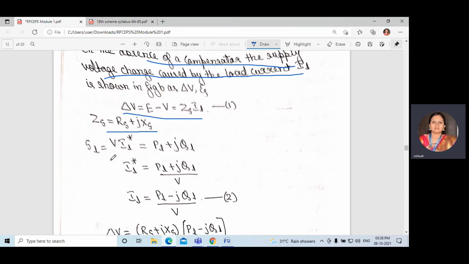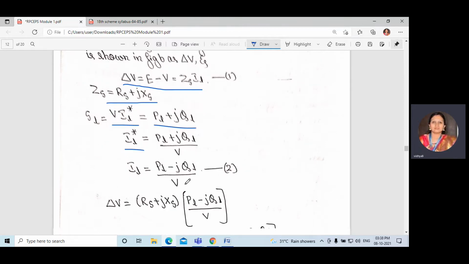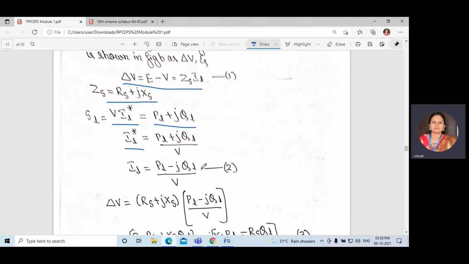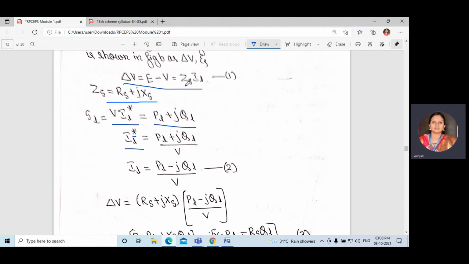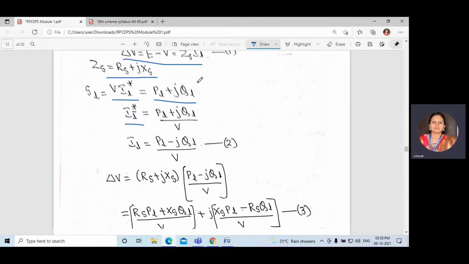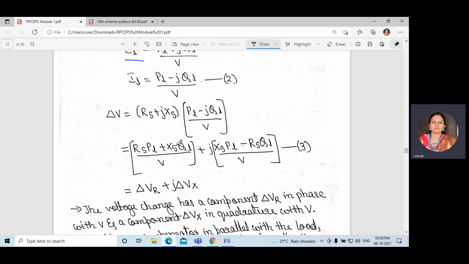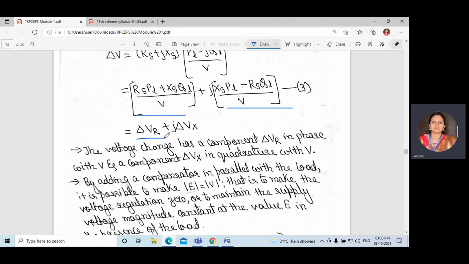What is SL? In the last power factor correction also we have written that V into IL star is PL plus jQL. IL star is equal to PL plus jQL divided by V. IL is equal to PL minus jQL divided by V, because this is a conjugate term. Next, delta V: we know the value of ZS and we know the value of IL. Just substitute the values and separate the real and imaginary terms. So you will get this equation. This equation can be written as delta VR plus j delta VX.